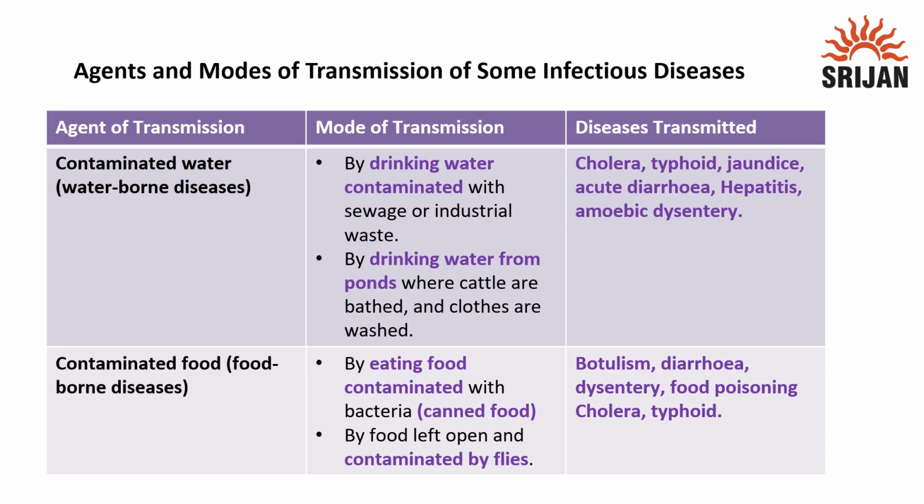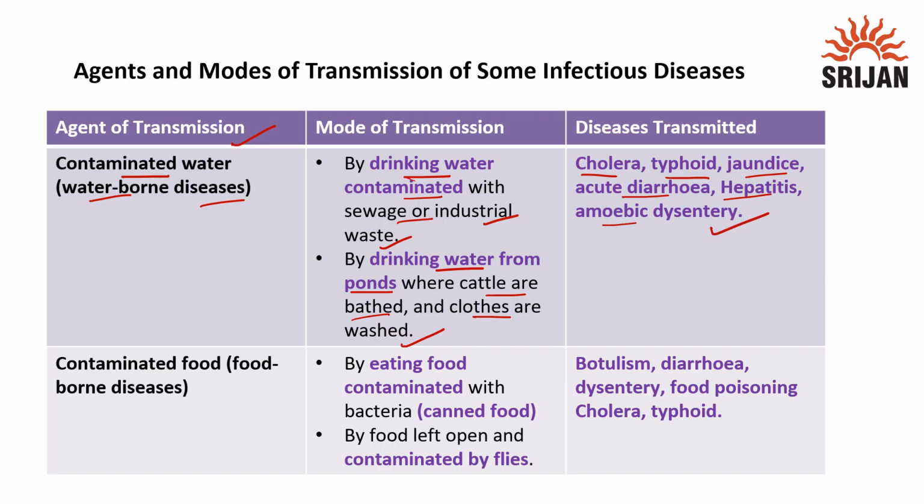So the next agent of transmission is contaminated water, that causes waterborne diseases. By drinking water contaminated with sewage, or we can say industrial waste. If we are drinking sewage or industrial waste water, it can cause waterborne diseases, right? This is also by drinking water from ponds where cattle are bathed and clothes are washed, right? So what are the diseases? The diseases transmitted are cholera, typhoid, jaundice, acute diarrhea, hepatitis, amoebic dysentery, right?